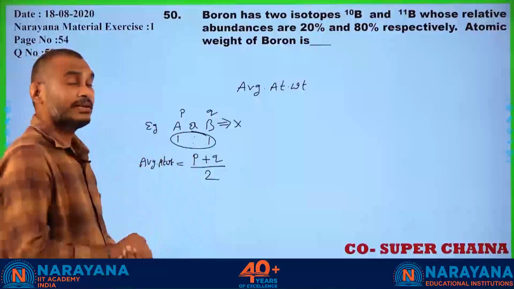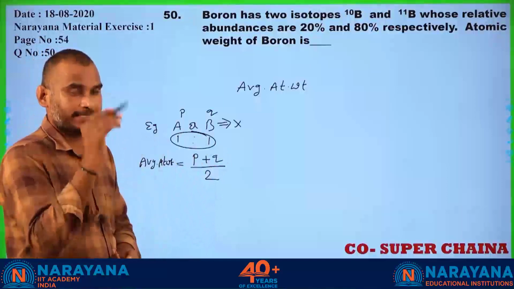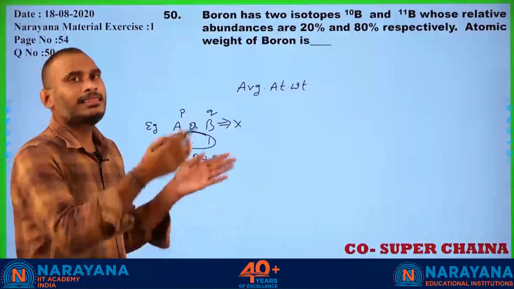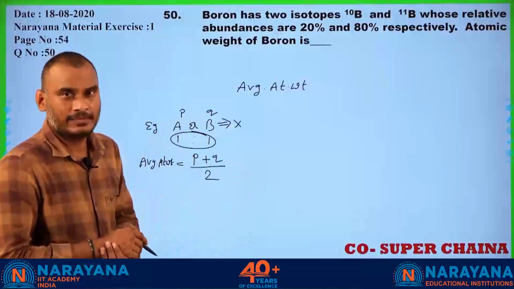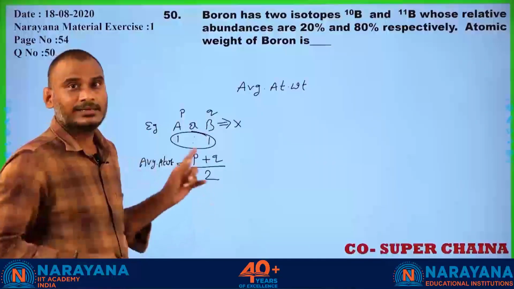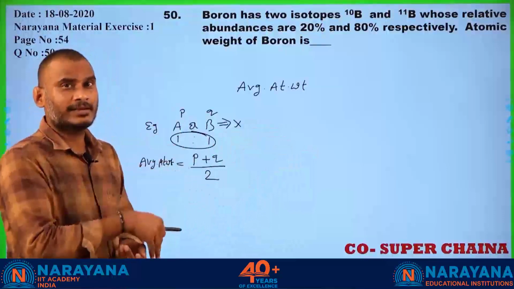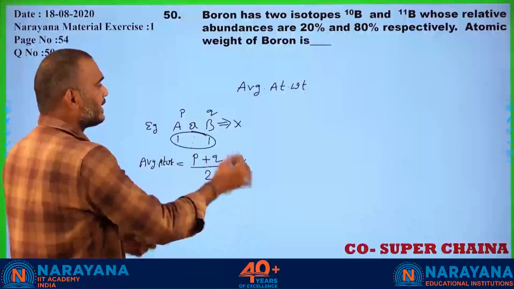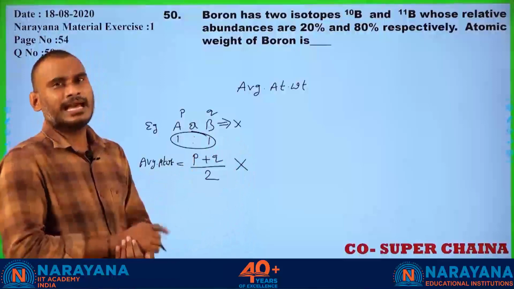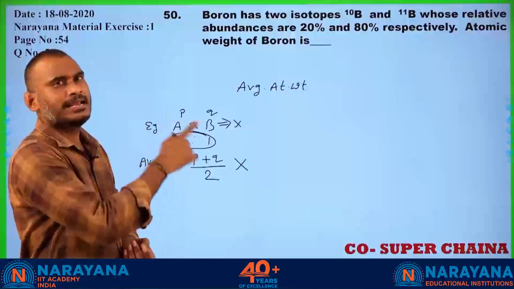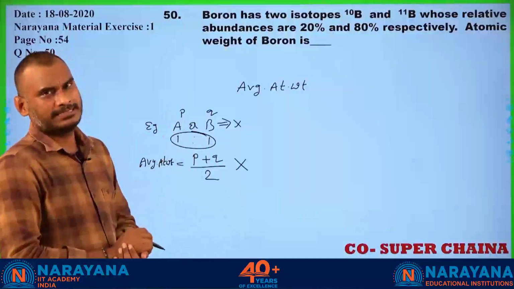These are present in 1:1 ratio, but in nature all the isotopes of an element do not occur in equal ratio. When they do not occur in equal ratio, you can't directly write their mean as the average atomic weight.